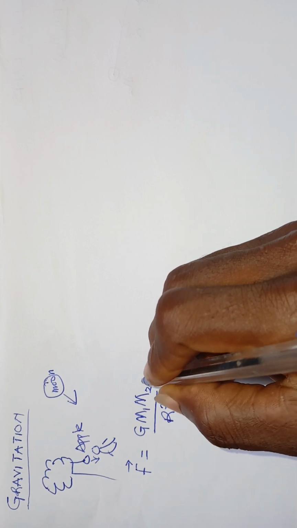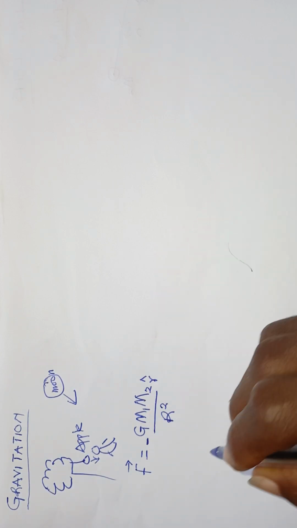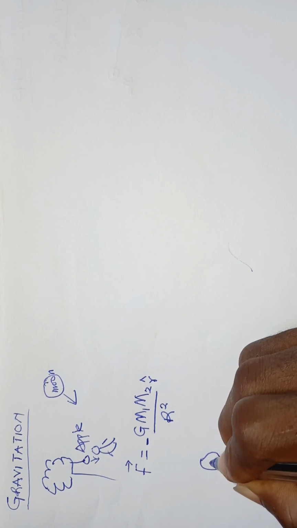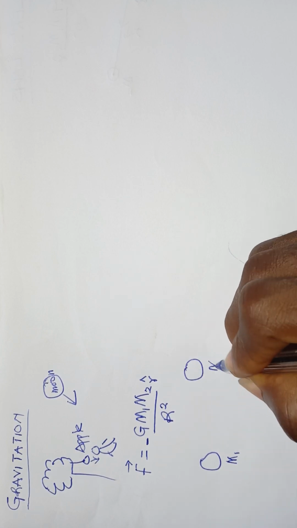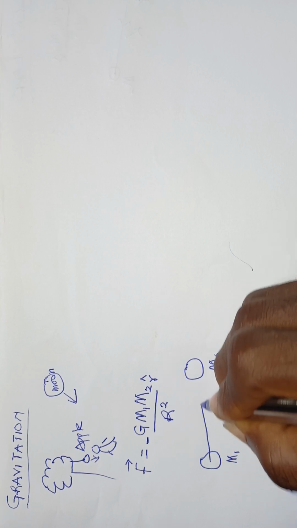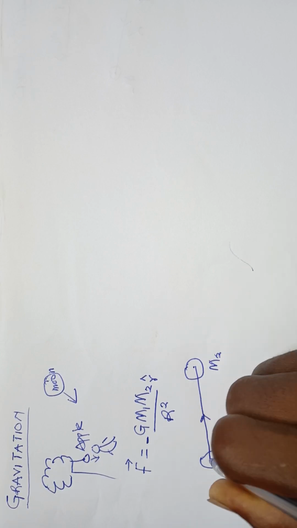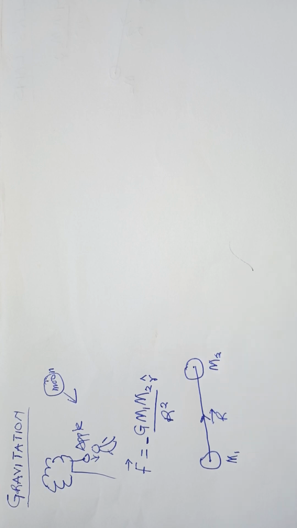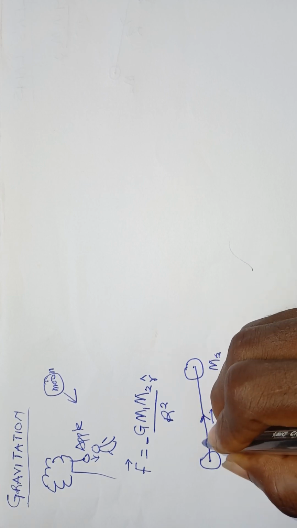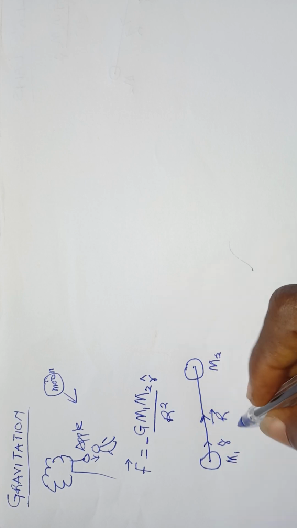And it is pointed opposite to the unit vector. Let's just say this is one of the objects. Let me call that M1 and this is M2. There is a position vector going from the center of M1 to M2. Let's call that a vector R. So the unit vector R hat is also pointed in the direction of the position vector R.